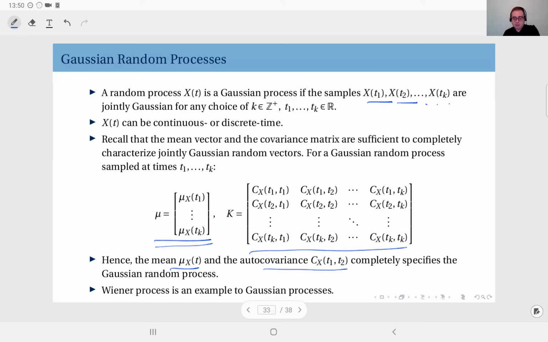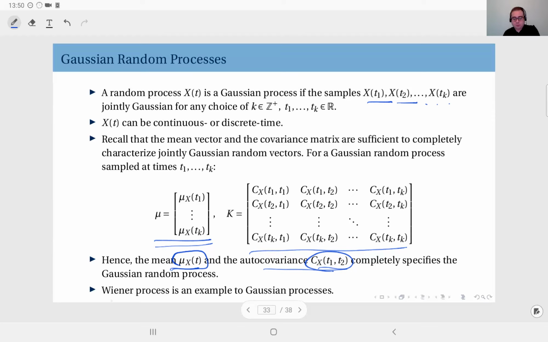Be careful here, but look, the mean may depend on t, and the autocovariance function may depend on t1 and t2 separately. Okay, a random process being Gaussian does not guarantee it to be stationary. Okay, this is quite important. Sometimes people assume that since my random process is Gaussian, it should also be stationary. That is not the case. Be careful about this. The mean can depend on time. The autocovariance can depend on t1, t2 separately. So in general, a random process being Gaussian does not mean it has to be stationary.